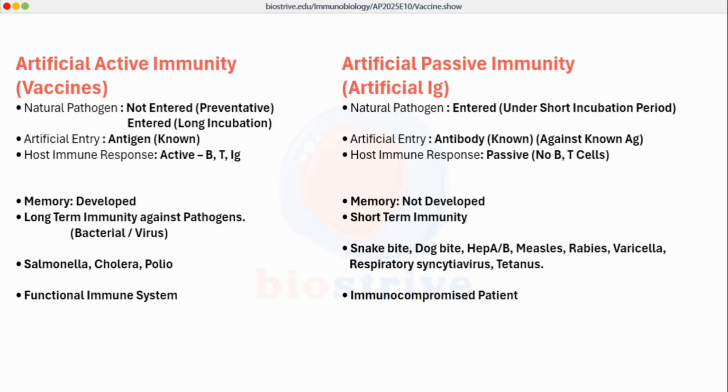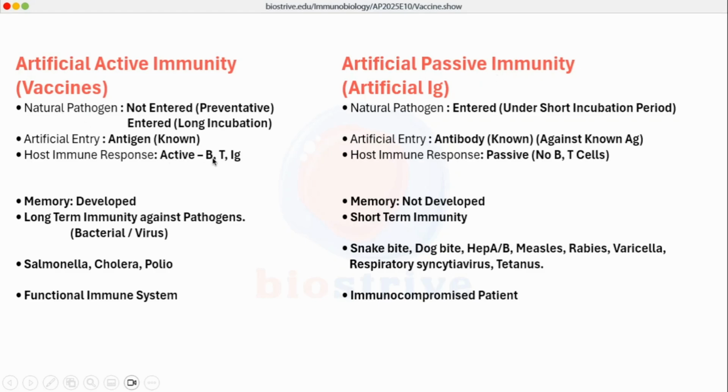The artificial administration in case of vaccines is the known antigen, known antigen for the disease which we are trying to prevent. And in case of the passive immunity, we are administering known antibodies against which we are saving the patient. For example, antivenom for a particular snake, or a heterogeneous mixture of various kinds of antivenoms, we can administer in case of passive immunity.